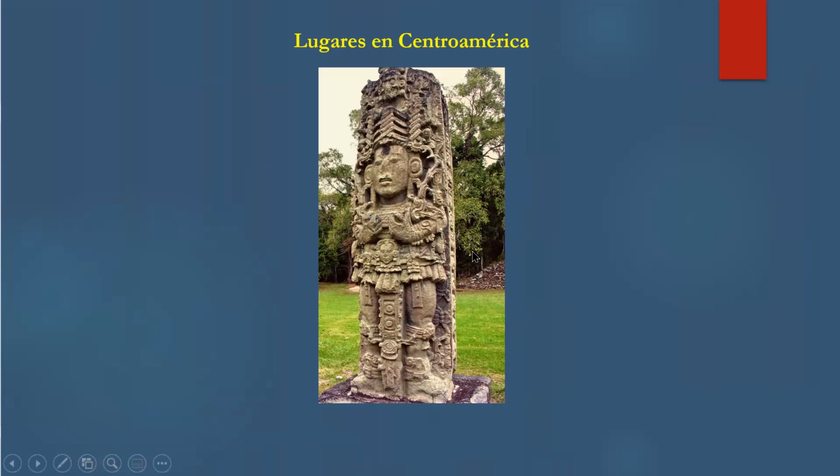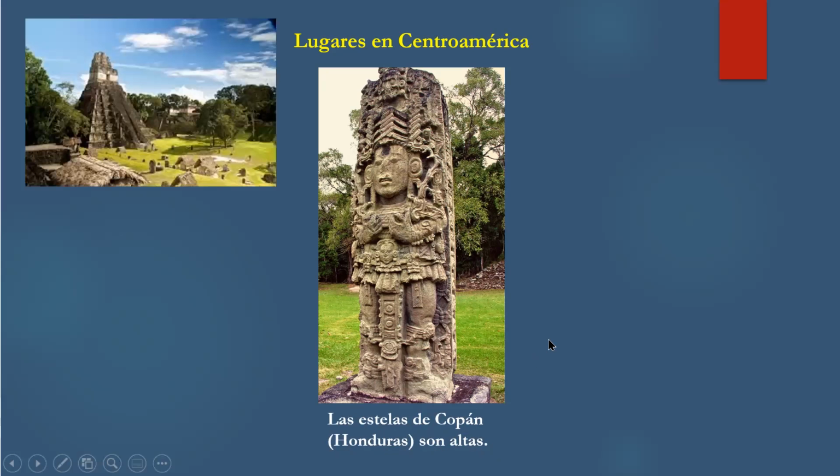So let's see. Las estelas de Copán son altas. Yes, so Copán is a place in Honduras, and it has many of those. Usually these ones are about 3 meters high. So las estelas de Copán son altas.